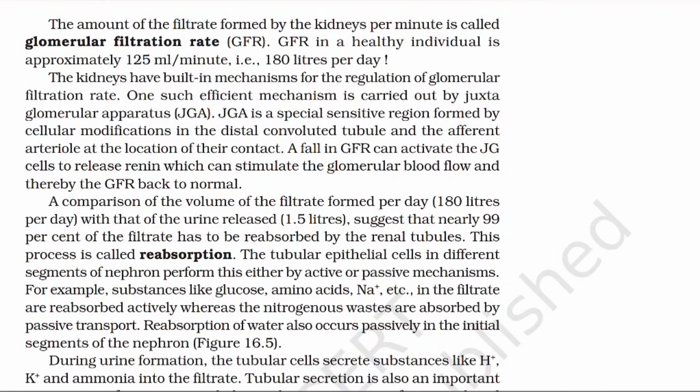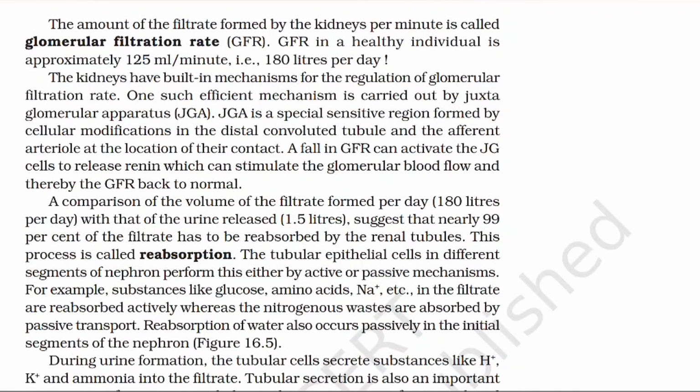JGA is a special sensitive region formed by the cellular modifications in the distal convoluted tubule and efferent arteriole at the location of their contact. A fall in GFR can activate the JG cells to release renin, which can stimulate the glomerular blood flow and thereby bring the GFR back to normal.